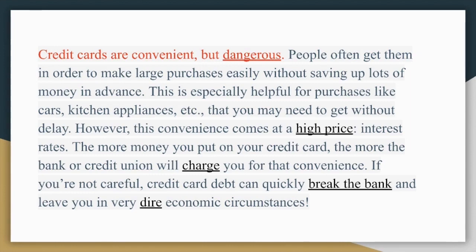Key terms. The terms credit cards and convenience appear repeatedly, which tell the reader that the whole paragraph is about the subject of credit cards. Clear transitions. As you can see here, each sentence flows into the next one very easily, and the reader can follow the line of logic without too much effort.